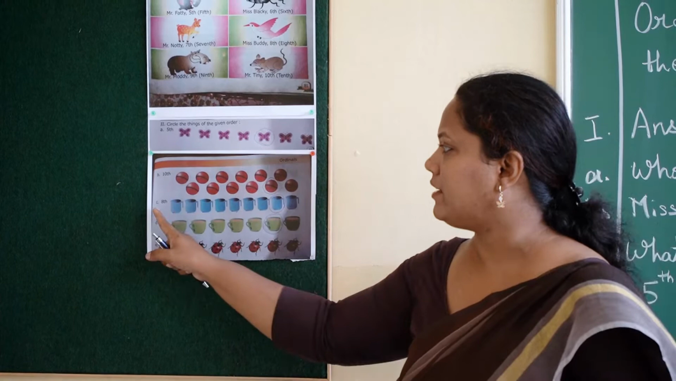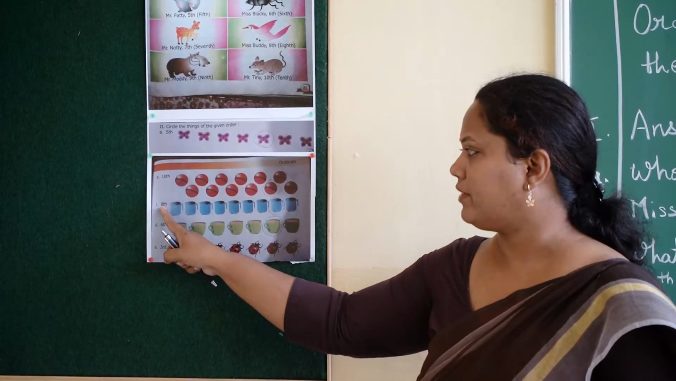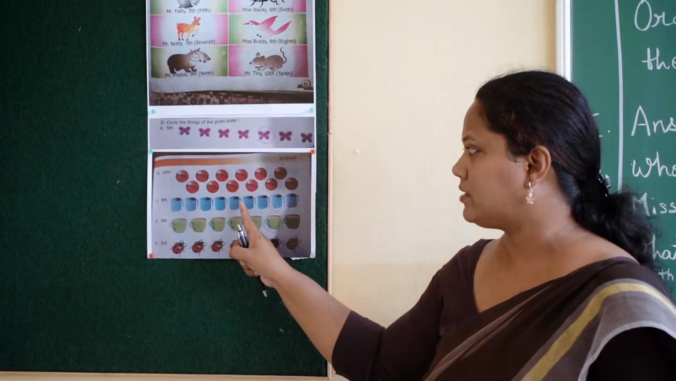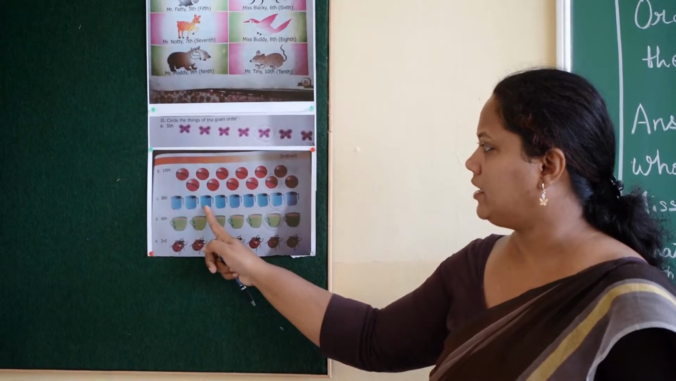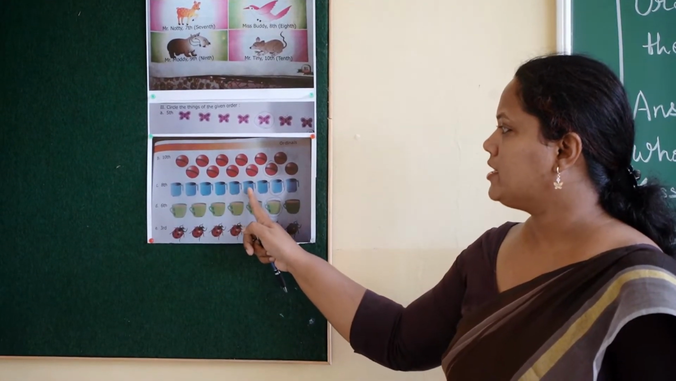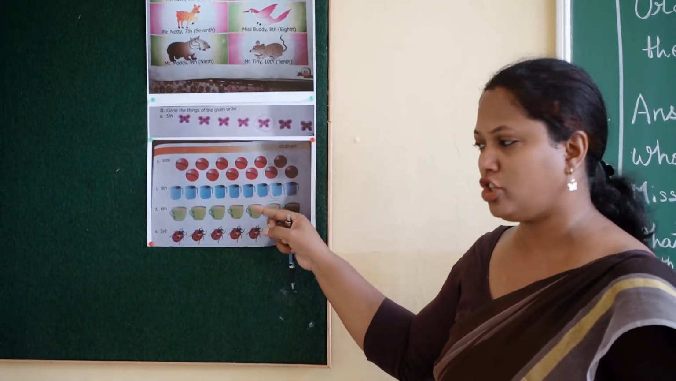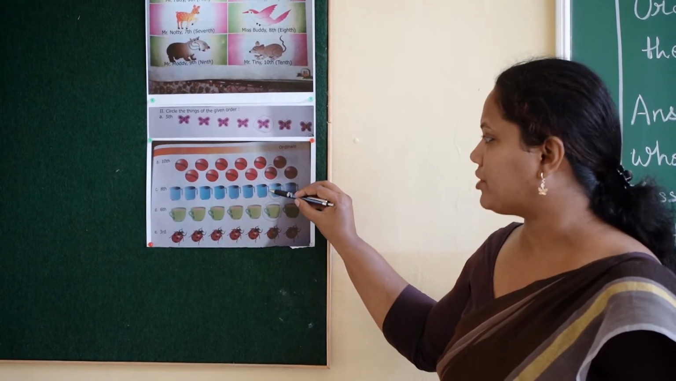Now come to C1. Ordinal number is 8th over here. So we have to find out the 8th position among these marks. Start: 1st, 2nd, 3rd, 4th, 5th, 6th, 7th, 8th. So this mark is in the 8th position. So I will circle this mark which is in the 8th position.